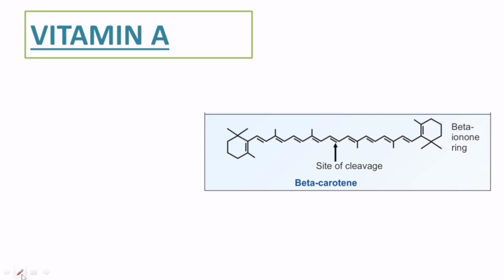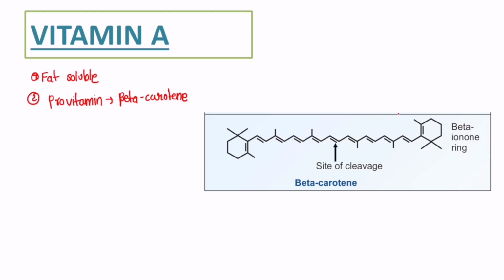Now talking about vitamin A. Now, what is vitamin A? Firstly, vitamin A is a fat-soluble vitamin. We all know that vitamin A is a fat-soluble vitamin. Now, जो प्रोविटामिन है विटामिन A का, it is known as beta carotene. Provitamin of vitamin A is beta carotene. ये जो beta carotene है, it is present in the plant tissues. And इस beta carotene का structure यहाँ पे दिया गया है.